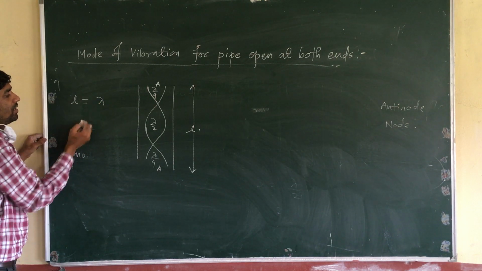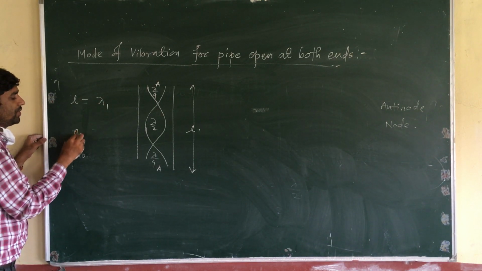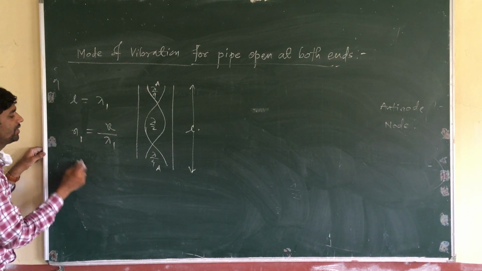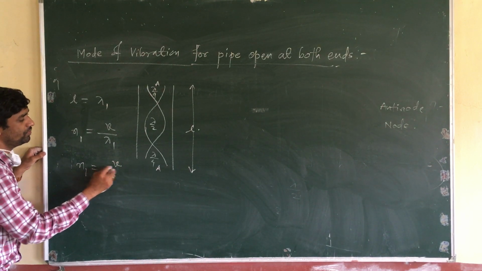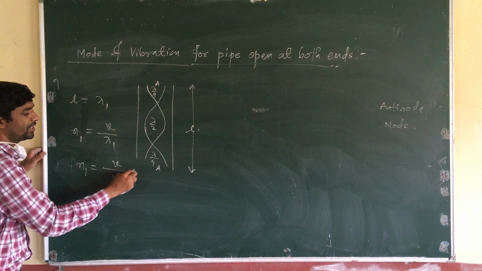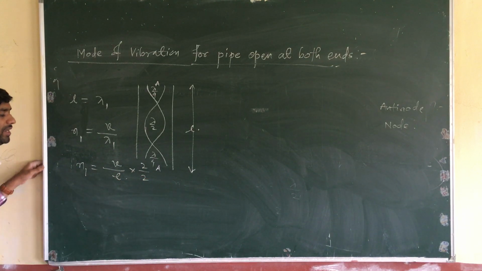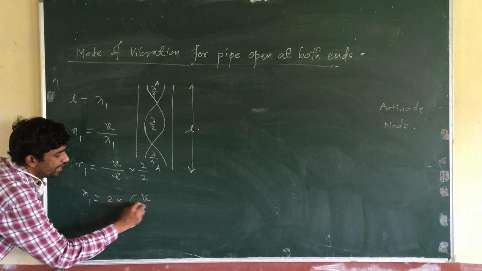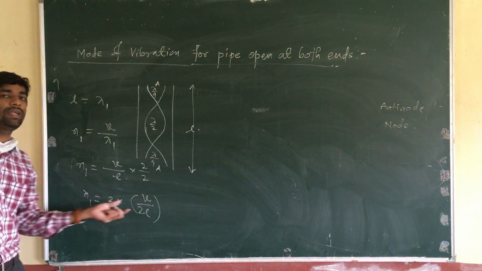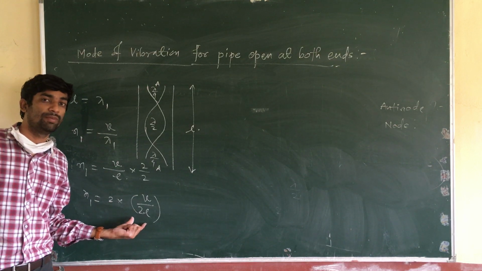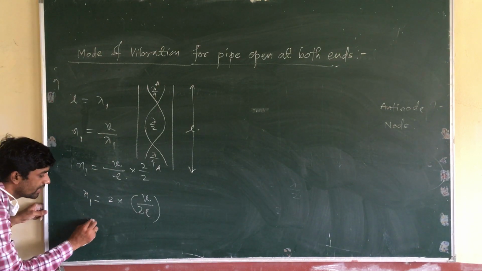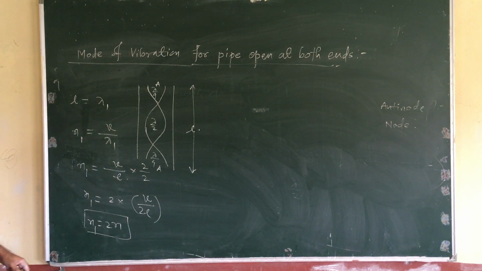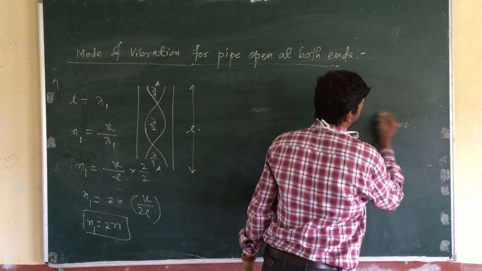So L is equal to lambda 1, and the frequency here is N1 equals V divided by lambda 1, which is V divided by L. If you multiply by 2 in the numerator and denominator, N1 equals 2 times V divided by twice L. But V divided by twice L is the fundamental frequency. So N1 is equal to twice the fundamental frequency. That is the next mode of vibration.